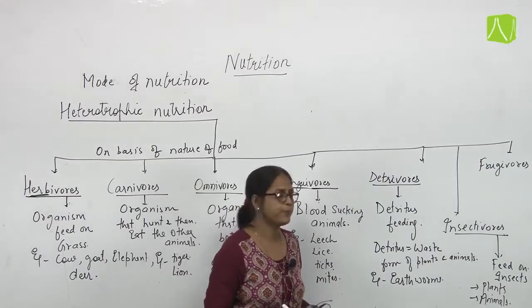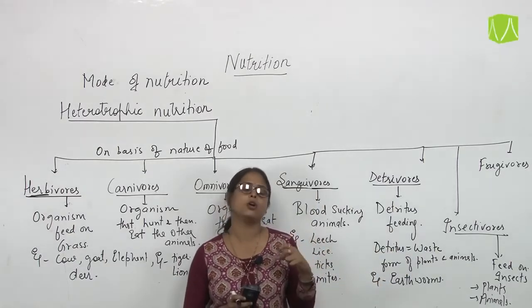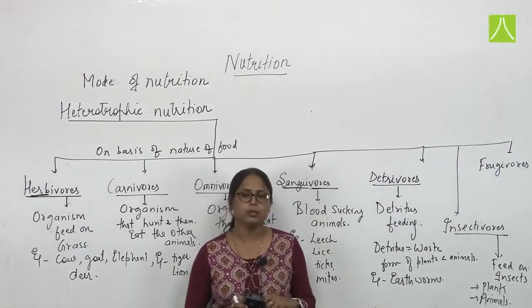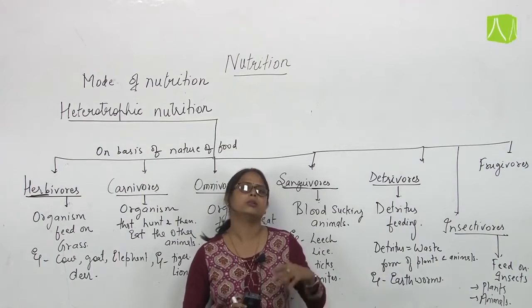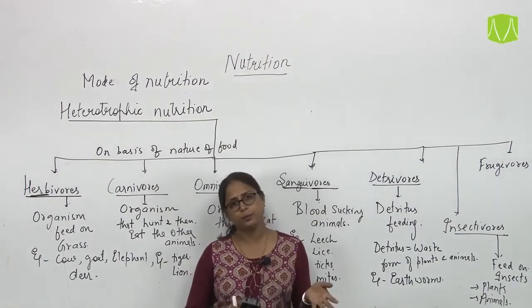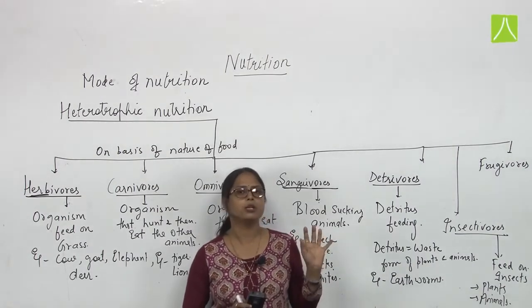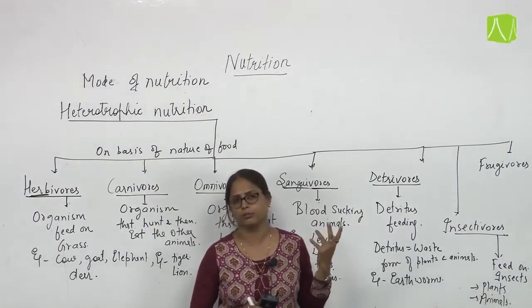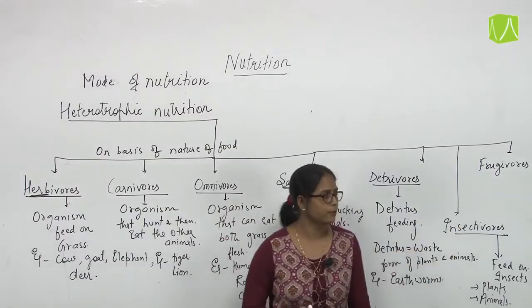So such insectivorous plants overcome their nutrient deficiency by feeding on insects. While the insect feeding animals are like lizard. We can also take frog. We can also take an example of sparrow.